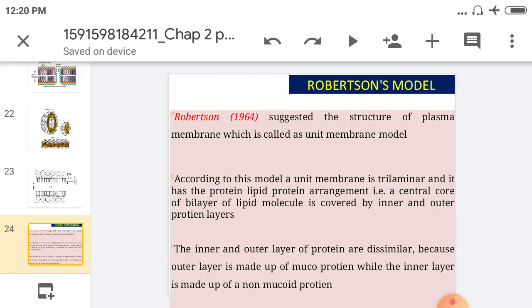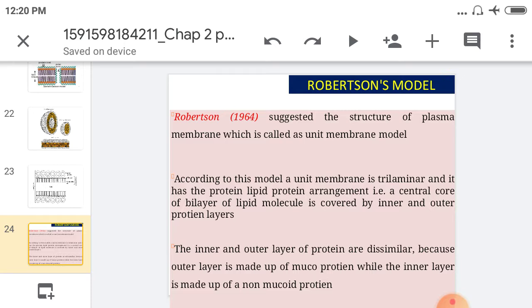The inner and outer layers of proteins are dissimilar. Why? Because the outer layer is made up of mucoprotein and the inner layer is made up of non-mucoid protein. This is a very important difference between the Danielli-Davson model and the Robertson unit membrane model.